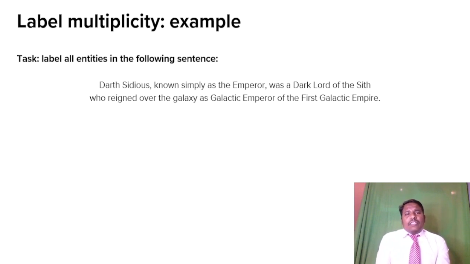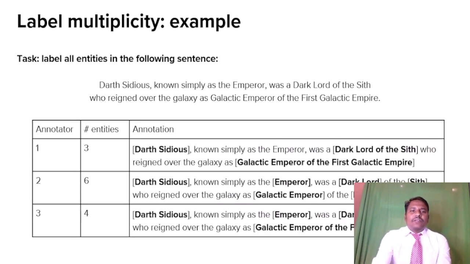Label all entities in the following sentence. Example: Darth Sidious, known simply as the Emperor, was a dark lord of the Sith who reigned over the galaxy as galactic emperor of the first galactic empire. So this is an example actually. You can see the table, annotators 1, 2, 3, and then entities 3, 6, 4. You can see the annotation there on the table.